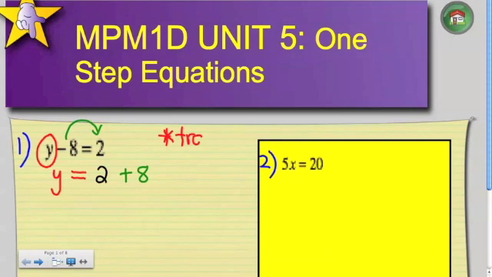So when you see this word in your unit guide, transpose, it's basically transferring your terms to the other side and the effect that it has on the sign of the number. So that means that my y is going to be equal to positive 10.